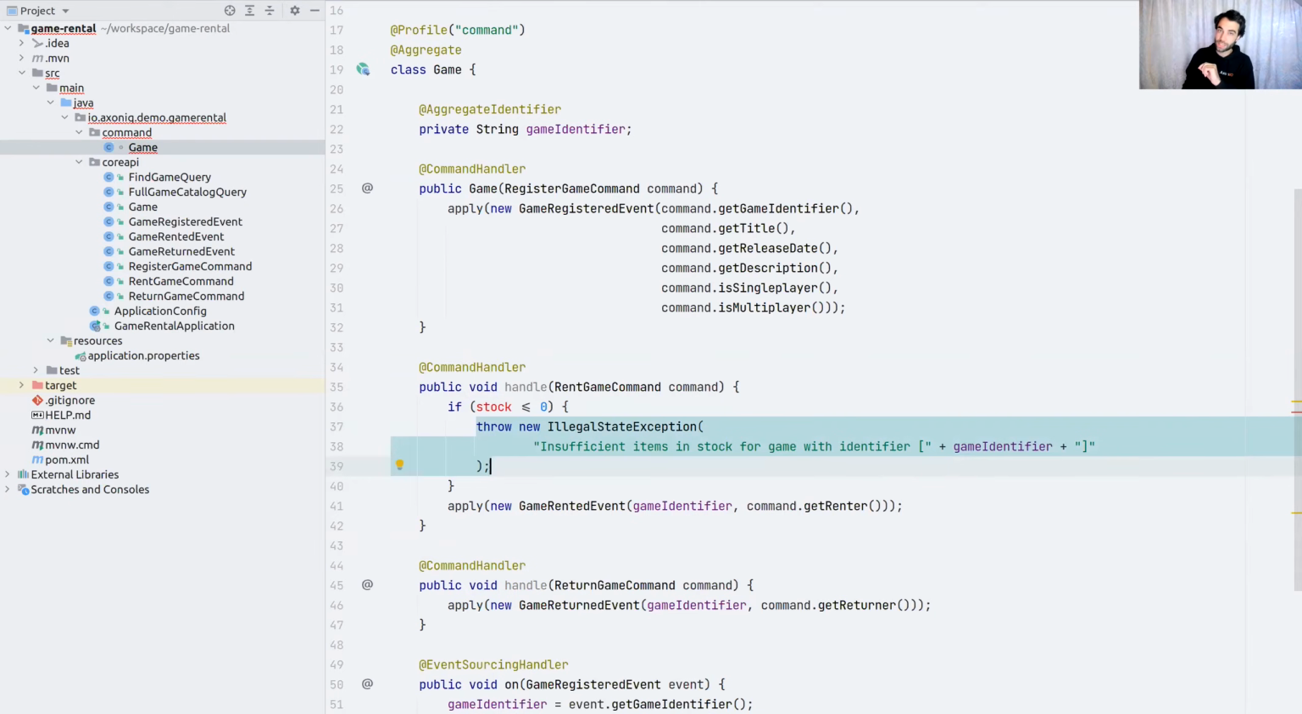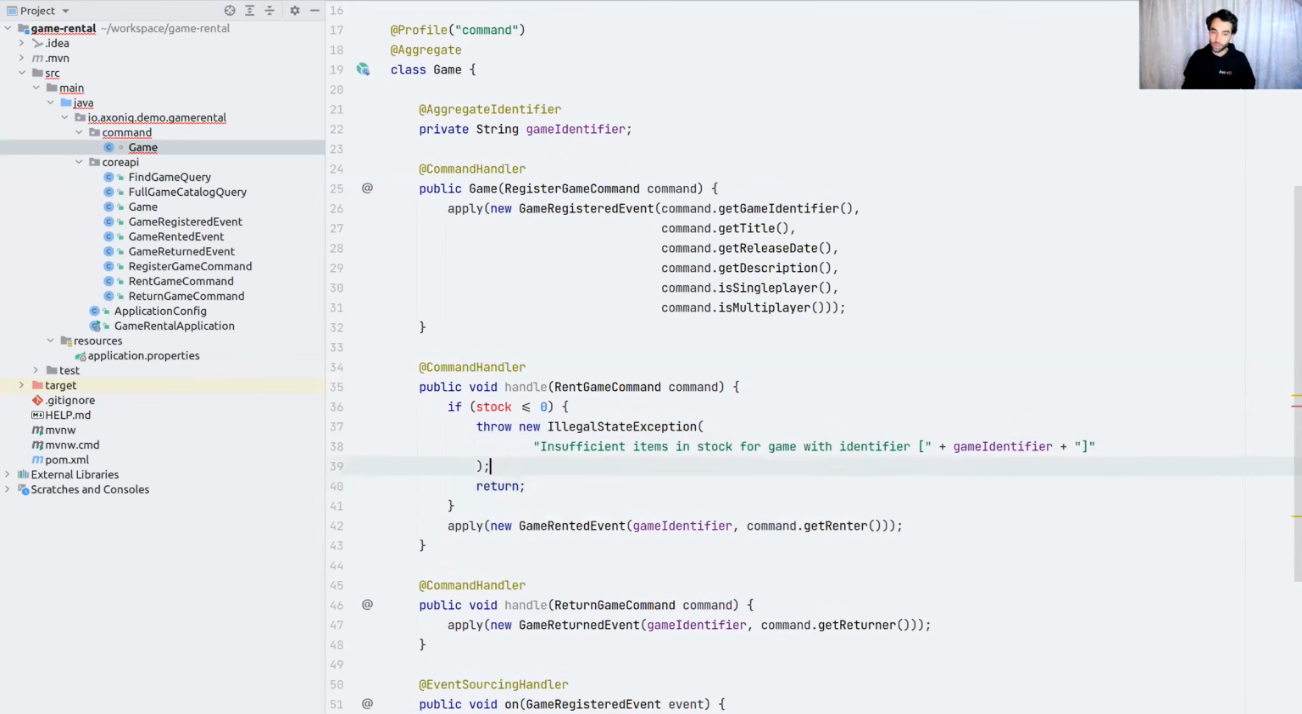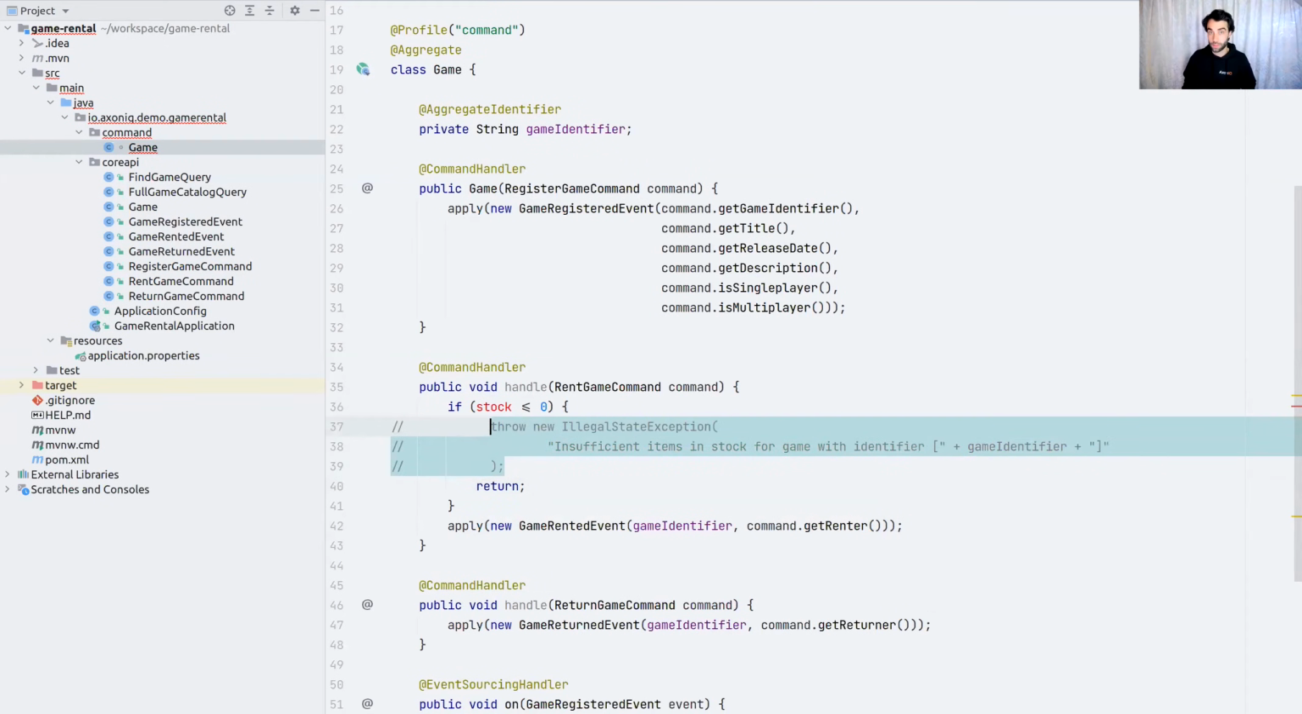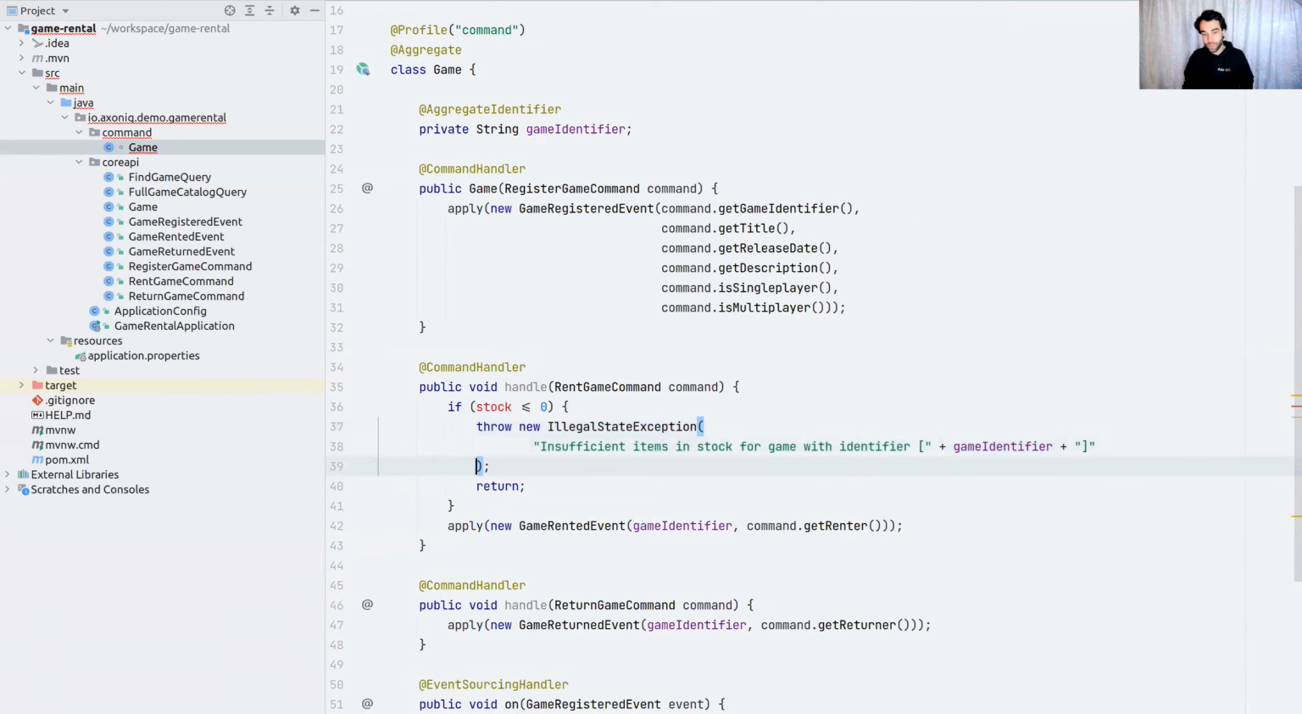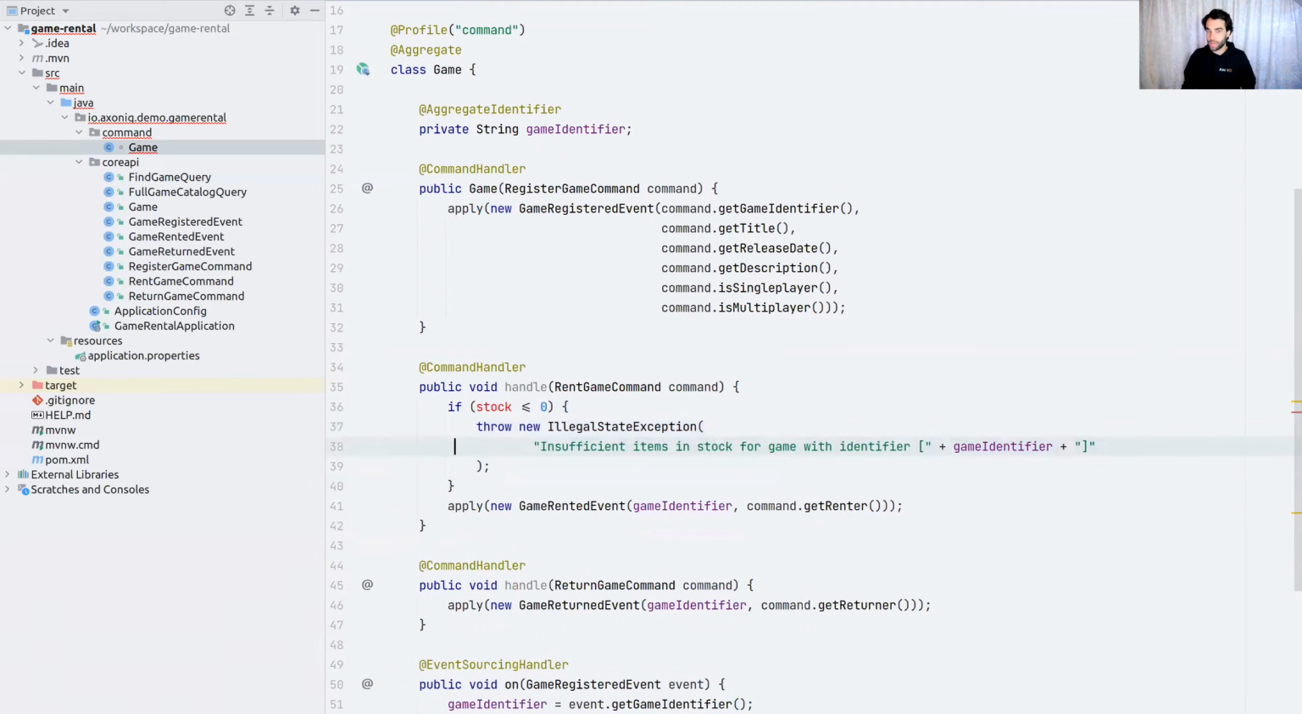Note that you don't necessarily have to throw an exception if you're not happy. You can also simply do a return so that it's a silent failure. Not always ideal, because this is when the command dispatching end sees, okay, I've just ingested the command, everything was okay. If I throw an exception, the command dispatching end also knows that it's failed.